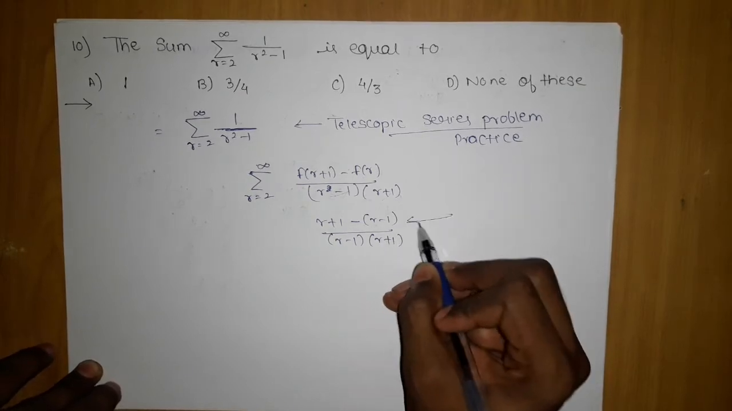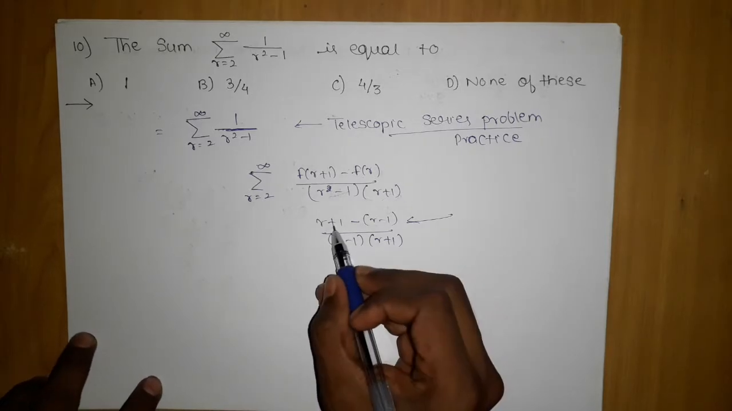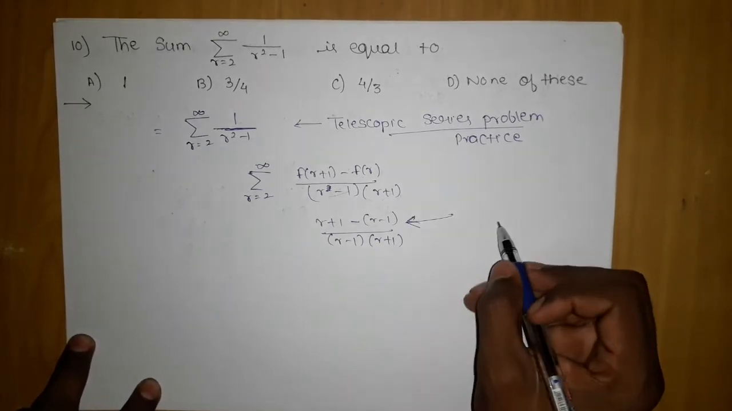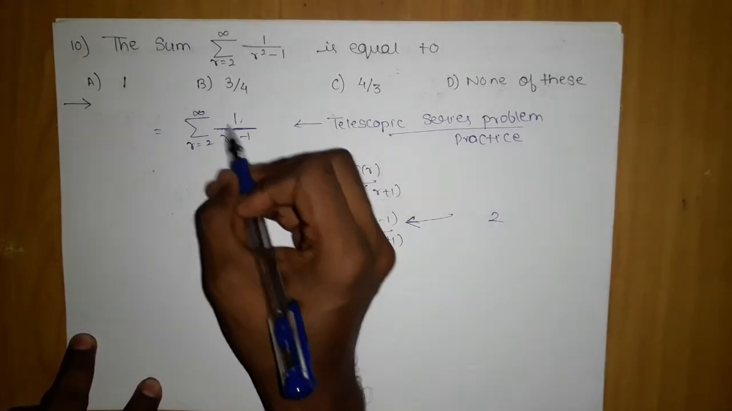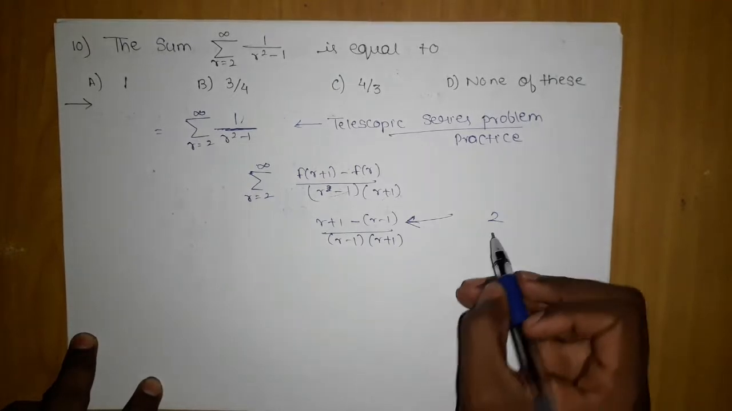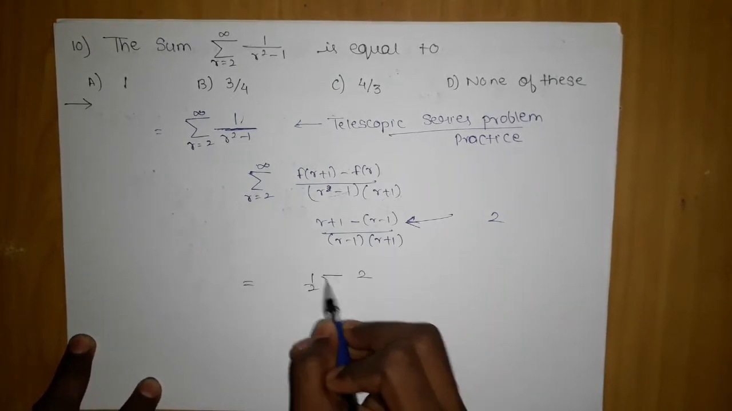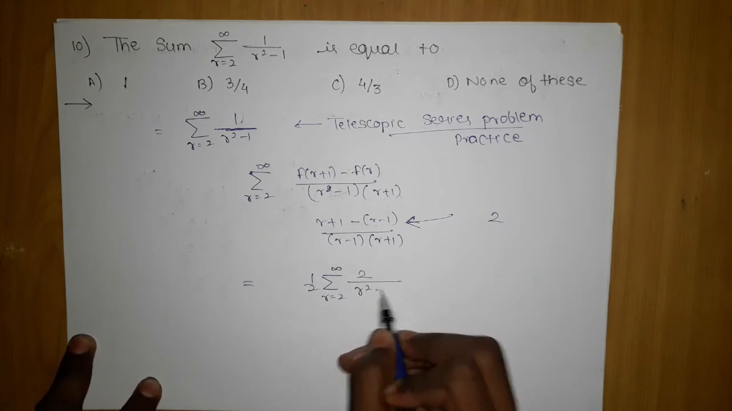But if you observe, you will come to know that this r plus 1 minus r minus 1 will give me 2. But if you observe, in the starting there was 1, there was no 2. So what we will do? We will divide and multiply by 2. Sum r equals 2 to infinity, and write again the question, 1 upon r square minus 1.